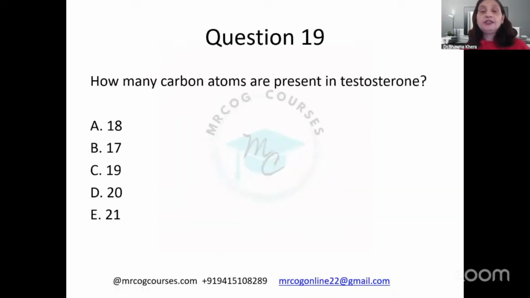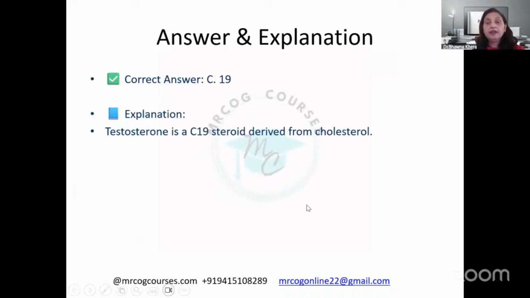Okay, next question. How many carbon atoms are present in testosterone? It's an open question, you all can let me know. So we have to go with C19. Testosterone is a C19 steroid derived from cholesterol.